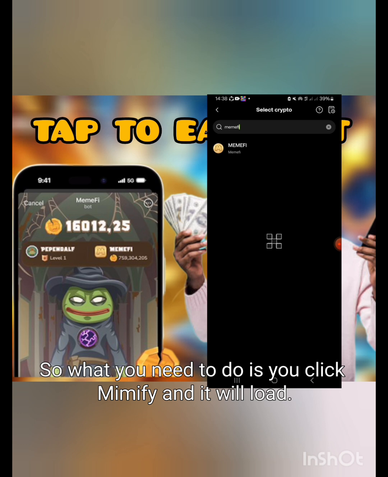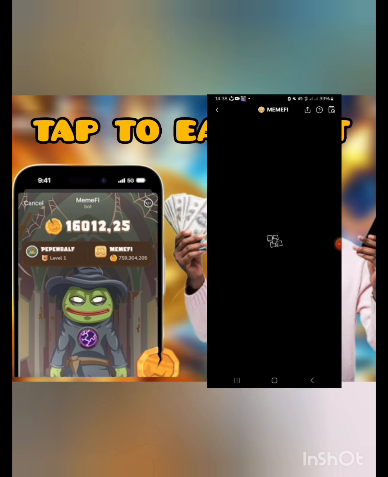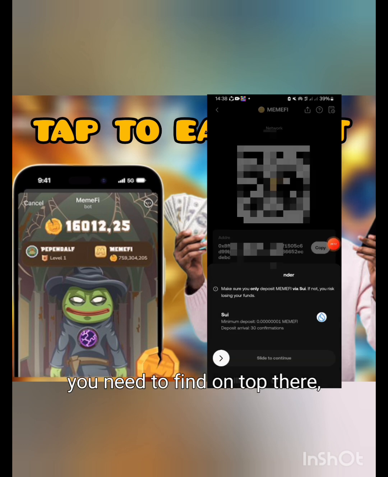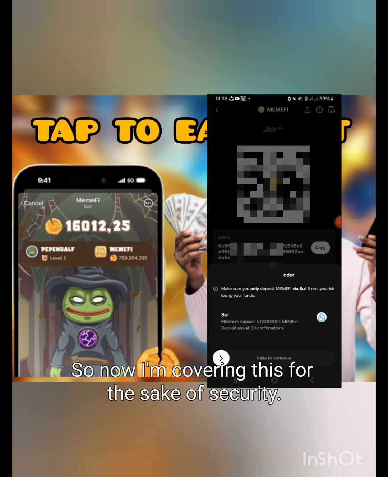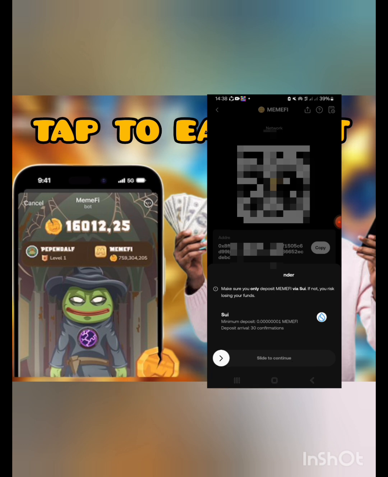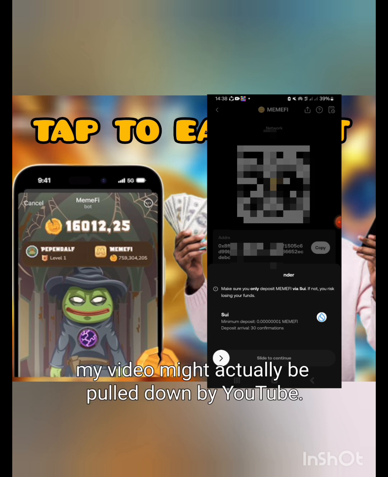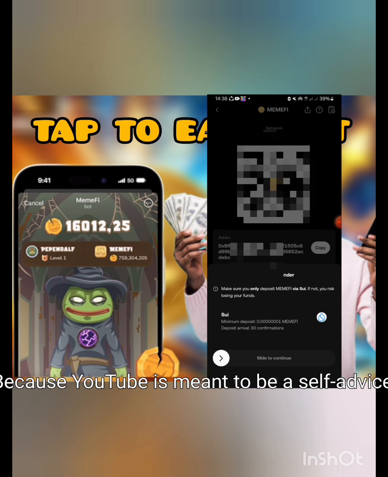And it will load. Once this loads, all you have to do is slide that at the bottom, and when you slide to the right, you'll see a comment exposed and then the address as well. Now I'm covering this for the sake of security, because once these are exposed, my video might actually be put down by YouTube, because YouTube is meant to be a safe place.